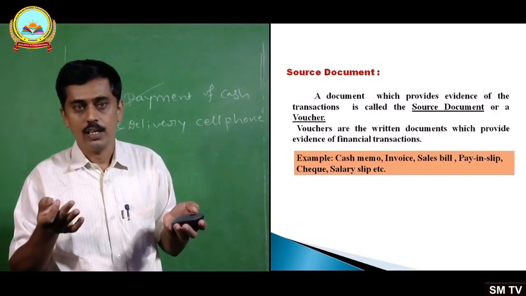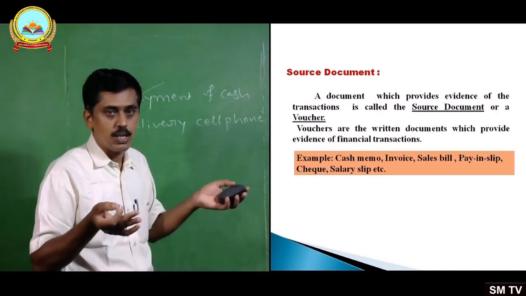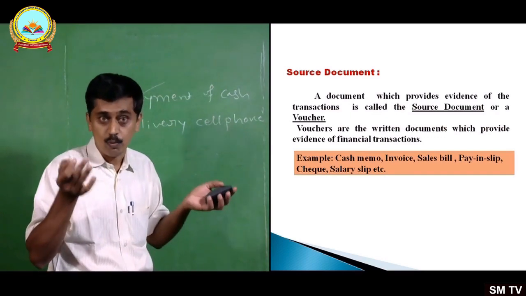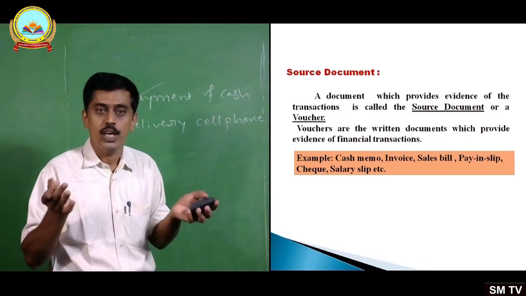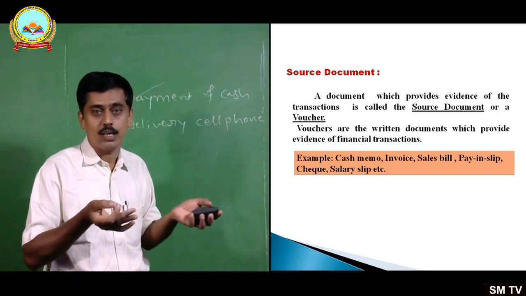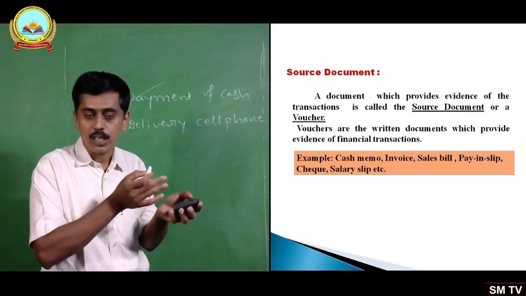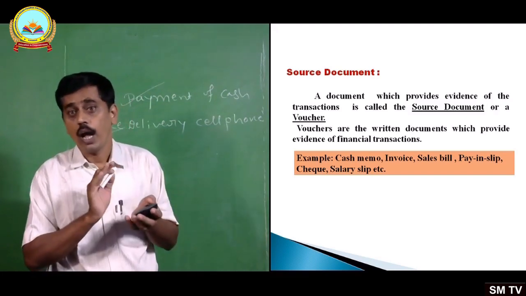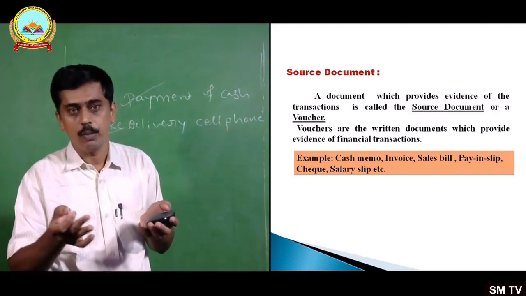for recording transactions. Examples of source documents or vouchers are cash memo, invoice, sales bill, pay-in slip, cheque sometimes. The counterfoil of the cheque will act as evidence for making the payment, isn't it?